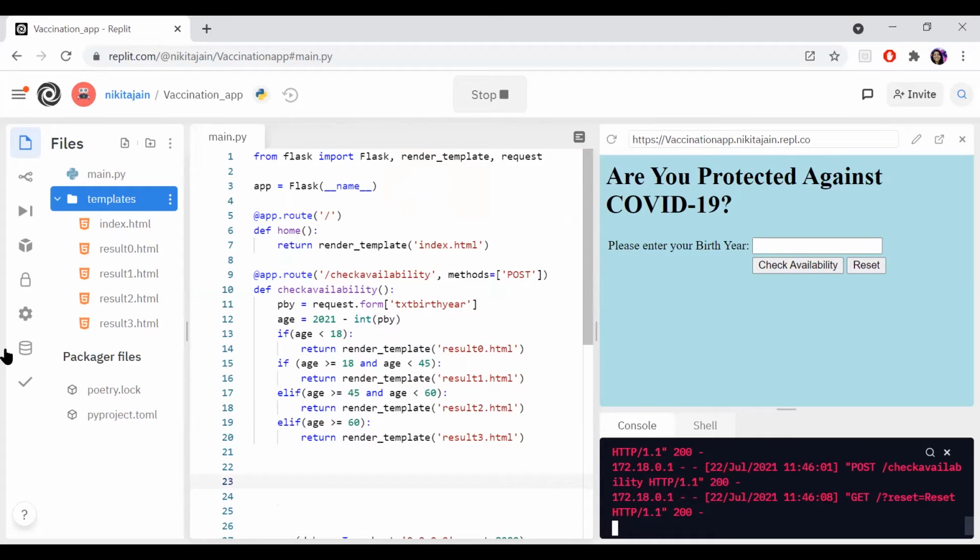Okay, before starting the code, first I will show you what exactly is being done here. The first is the layout, the user interface, which we can call the GUI. For the GUI, I am using HTML and CSS.